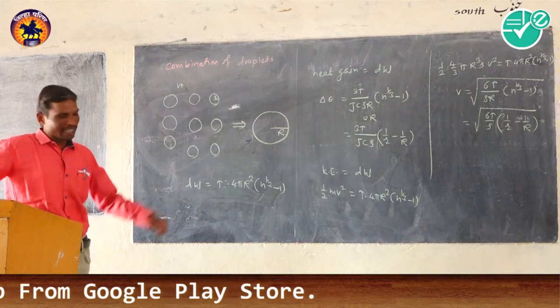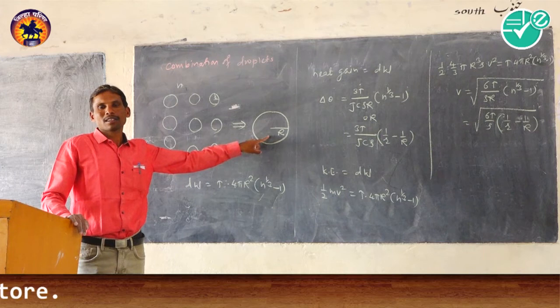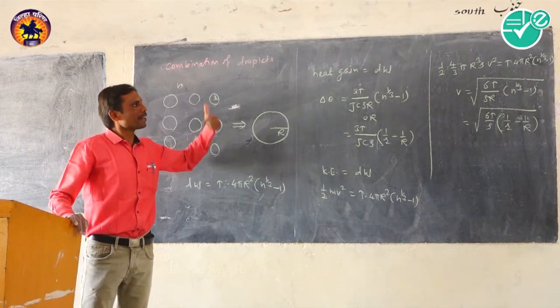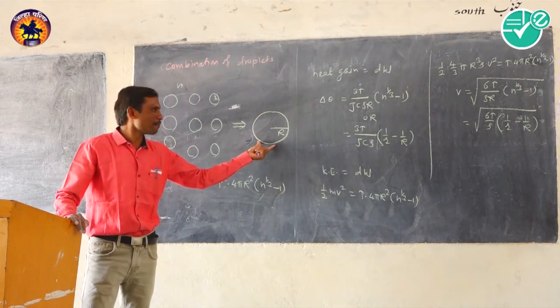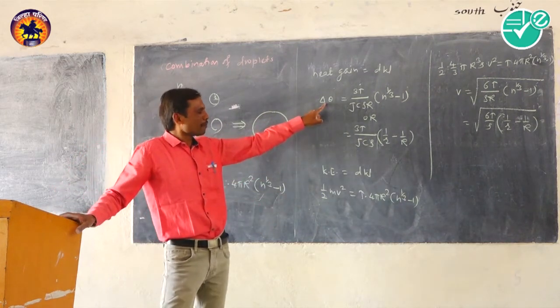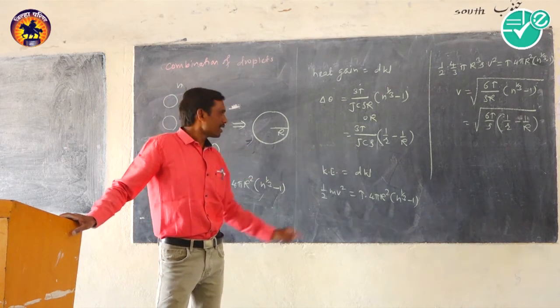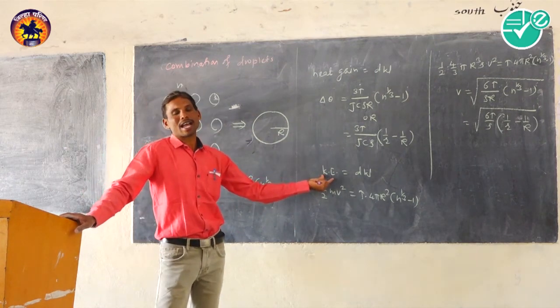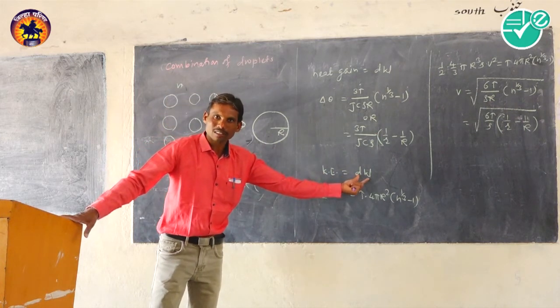It means energy is released, and that released energy is absorbed by this drop, and is converted in the form of heat energy. It means there is a rise in temperature of this drop, and that rise in temperature is given by using this expression. Or either it is converted in the form of kinetic energy. So obviously kinetic energy is equal to work done.